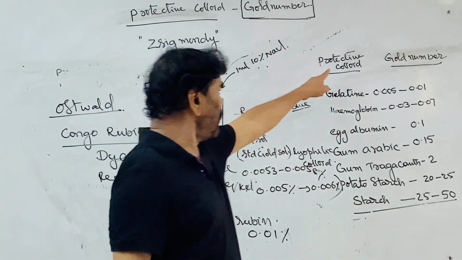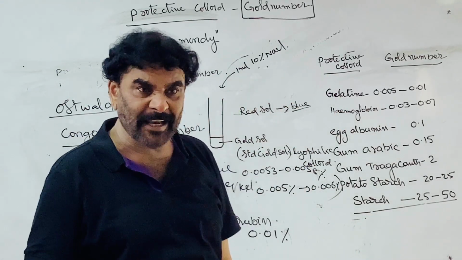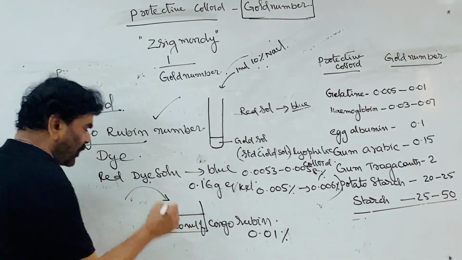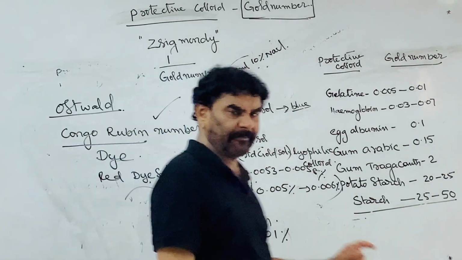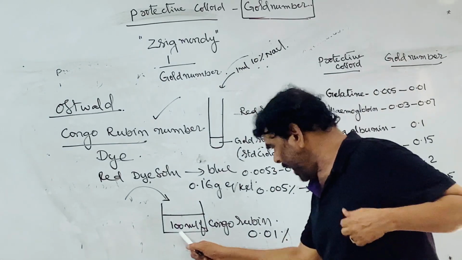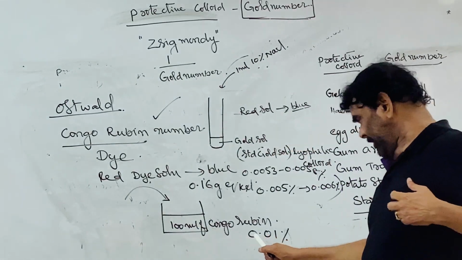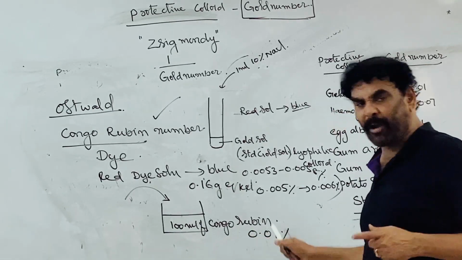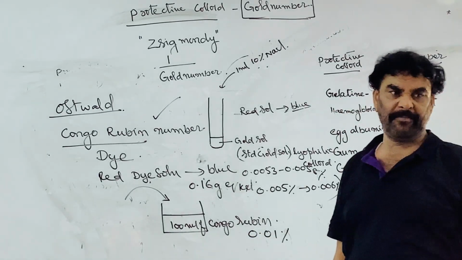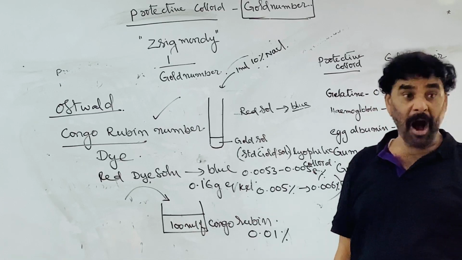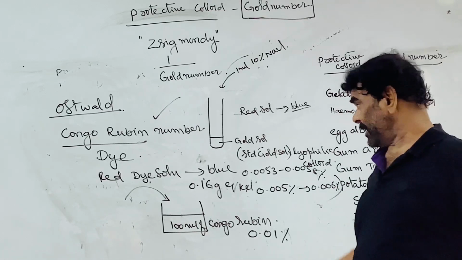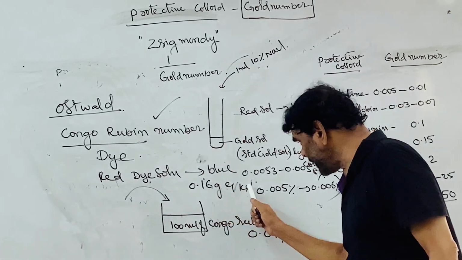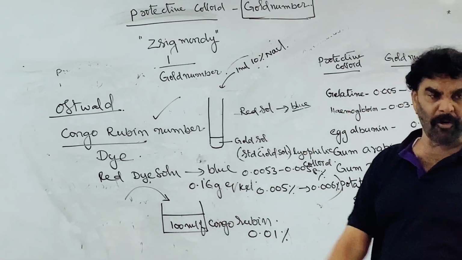The minimum amount of the protective colloid to be added to the 100 ml of 0.01% Congo Rubin colloidal solution on addition of 0.16 gram equivalence of potassium chloride.